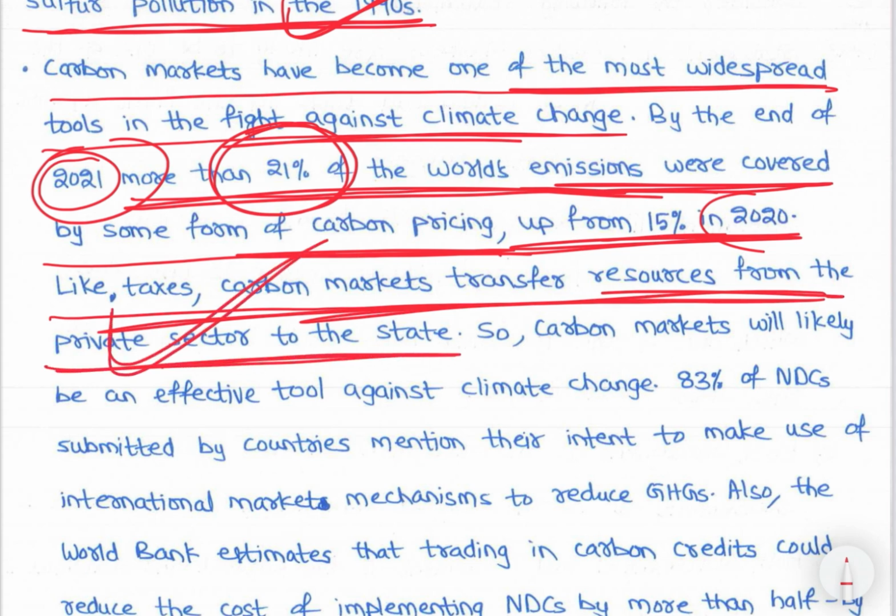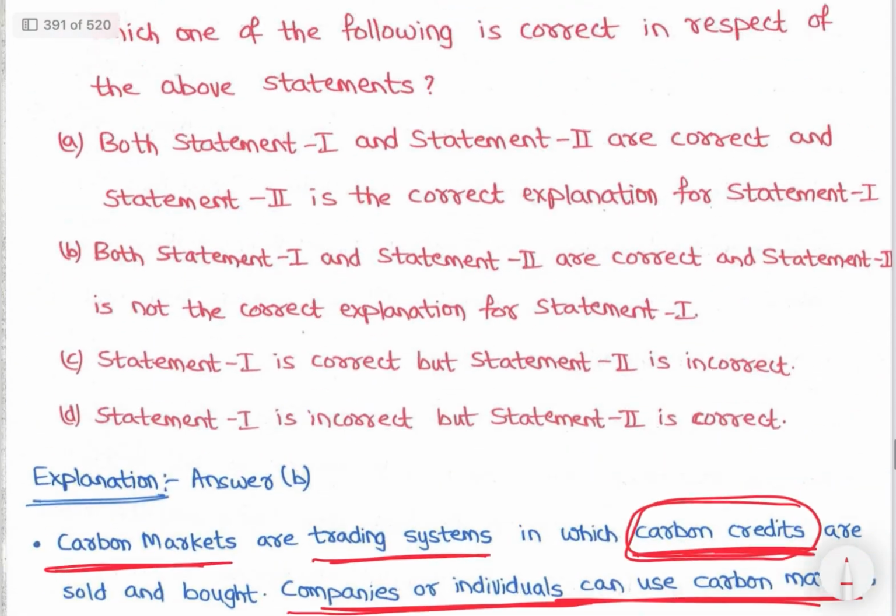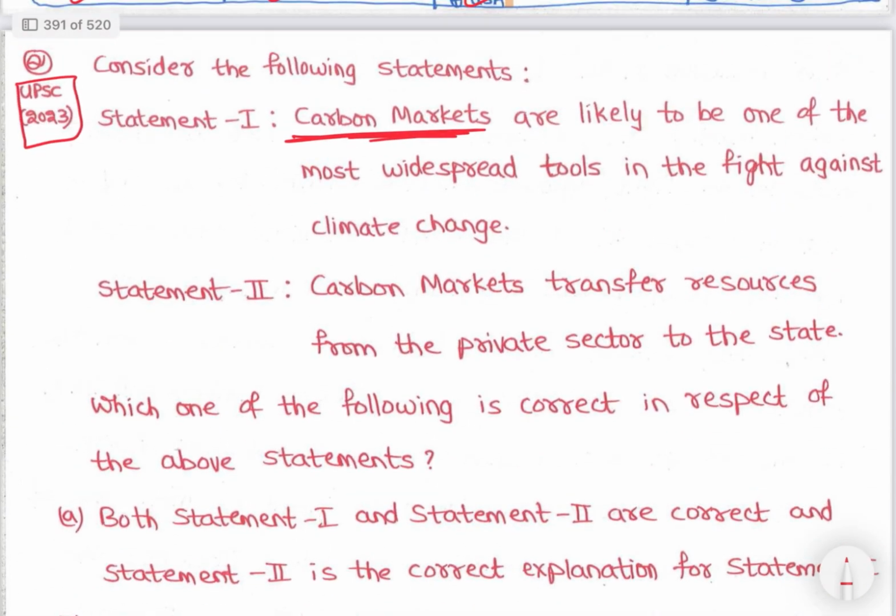अब ये क्या है वो डिस्कस करते हैं. See, carbon markets में क्या होता है? See, there is cap and trade. Cap कौन वो करता है? Government. So cap is put down by the government. Now government releases carbon credits,